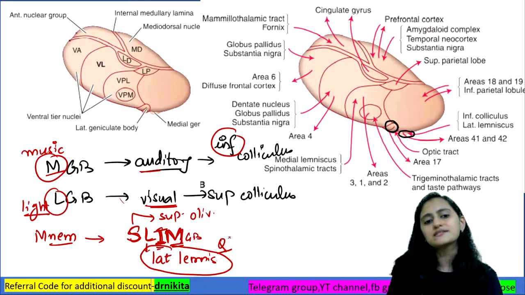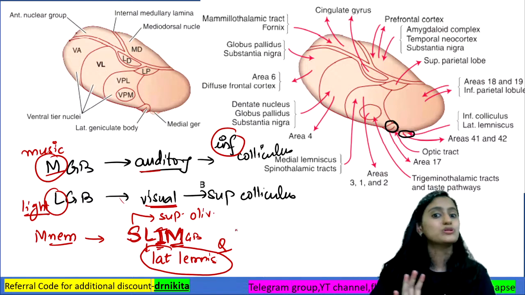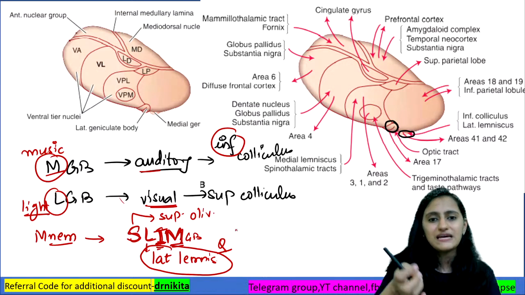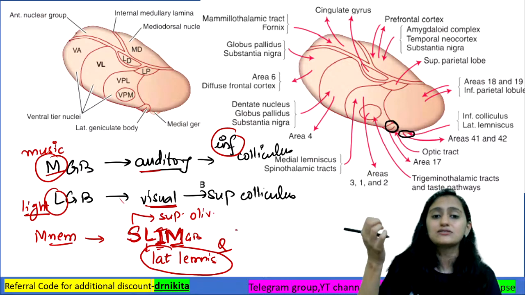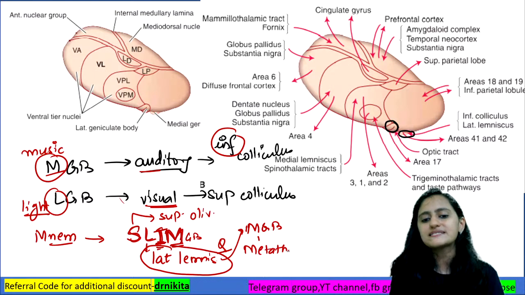If they ask you which of the following lemniscus does not go to the thalamus proper: trigeminal lemniscus, medial lemniscus, spinal lemniscus or lateral lemniscus, it would be lateral lemniscus, because it goes to the medial geniculate body, which is a part of the metathalamus.